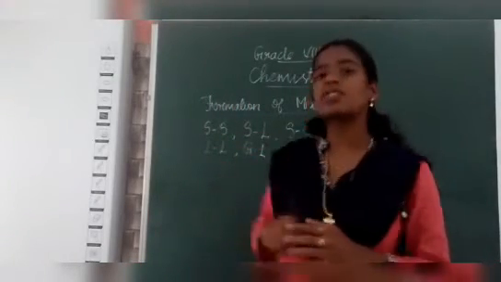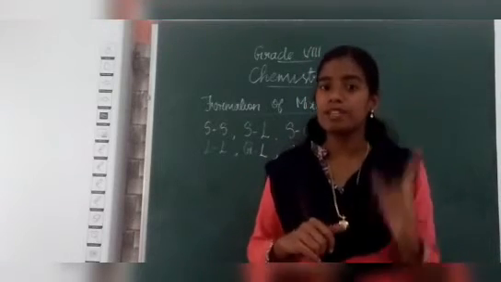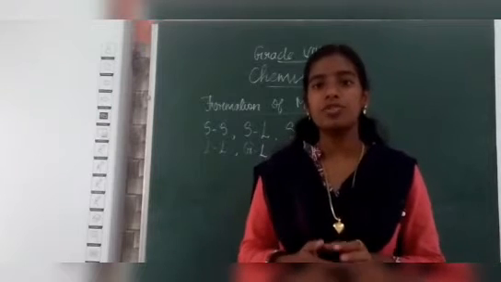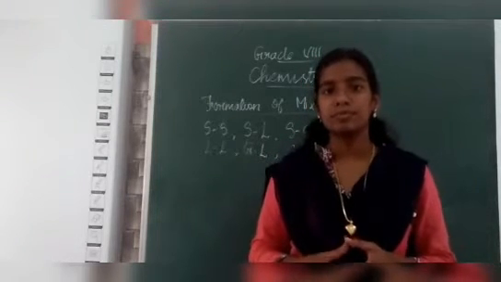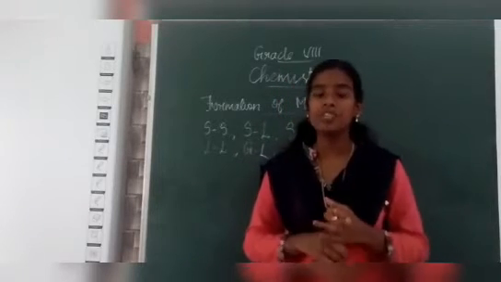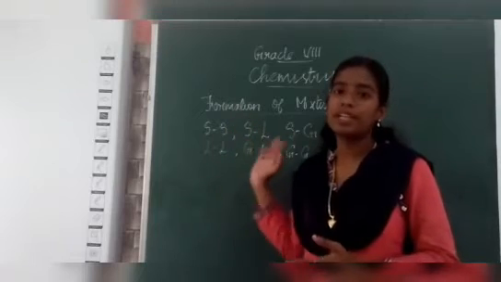Then the next one is the solid-liquid mixture. One item should be a solid and the other should be a liquid. Can you say an example? Yeah, very good. Sugar in water and salt in water are the examples for this solid-liquid mixture.